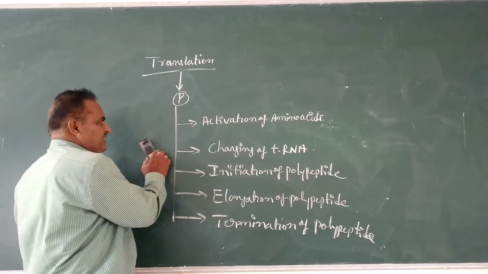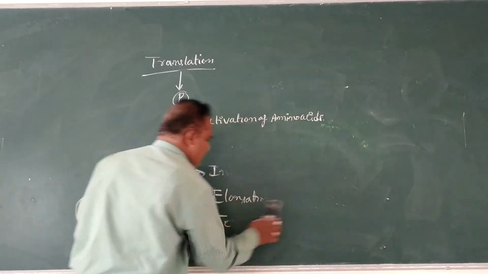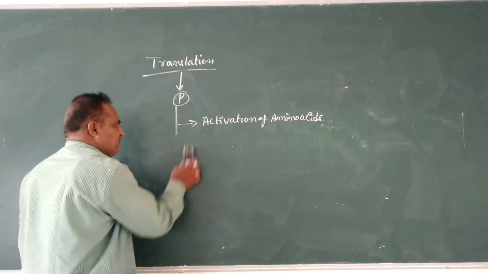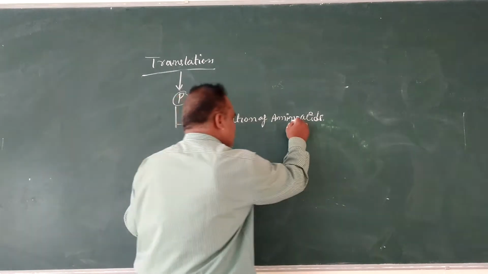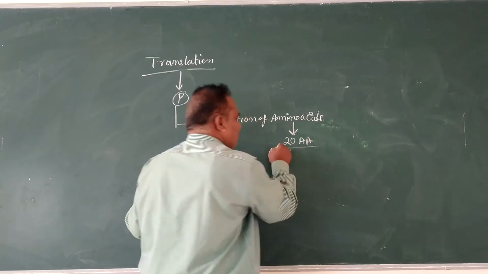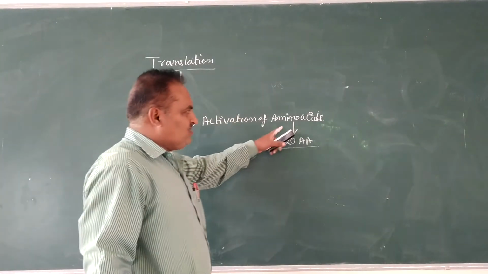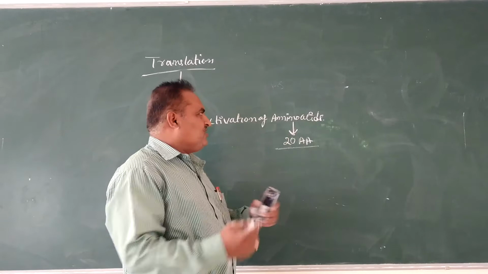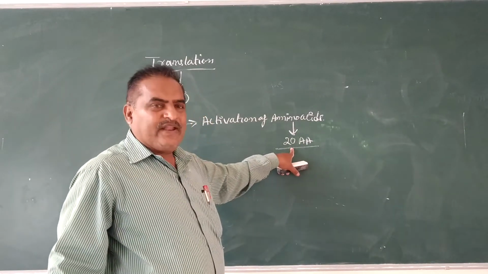First step, that is activation of amino acids. Here in the cytoplasmic region of the cell, 20 different kinds of amino acids are present.